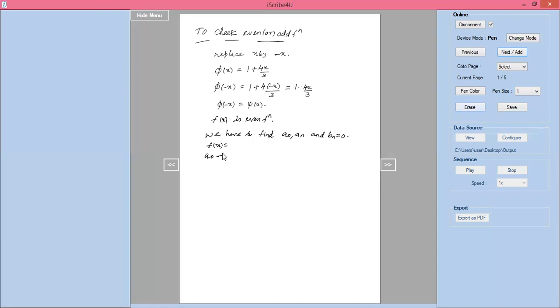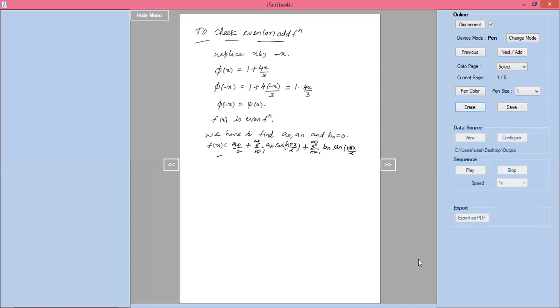You know that f of x equal to a naught by 2 plus summation of n equal to 1 to infinity an into cos n pi x by L plus summation of n equal to 1 to infinity bn into sin n pi x by L.